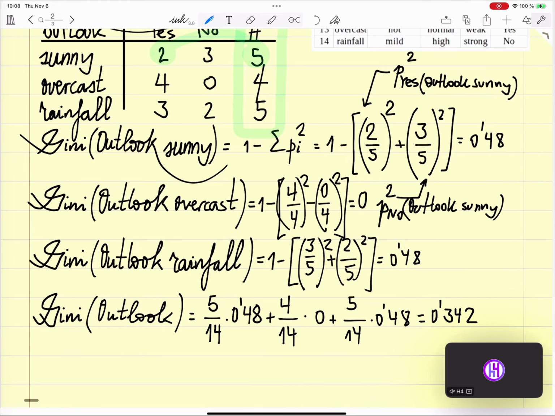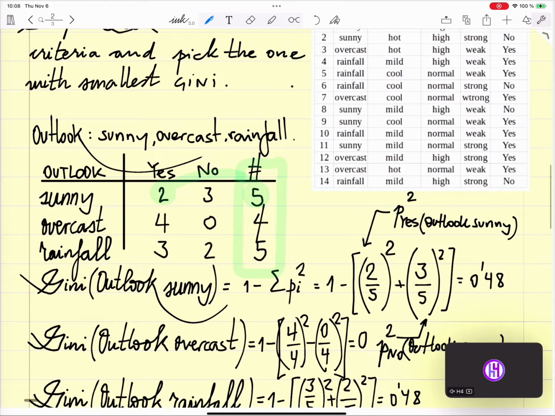The Gini for outlook is 0.342. Okay, we need to remember this number for the discussion. All right. Any questions?